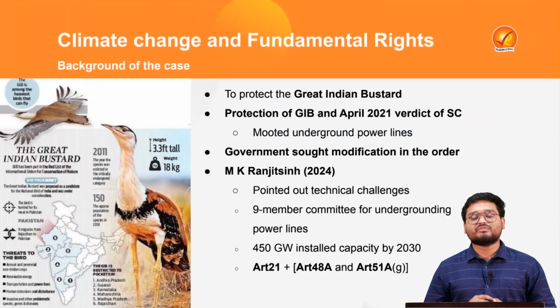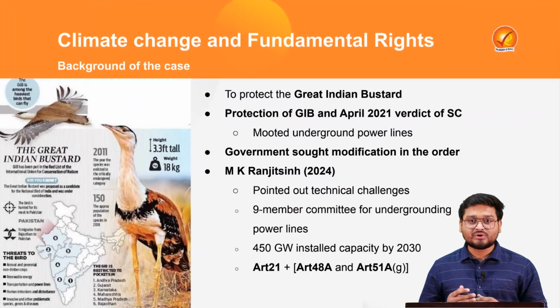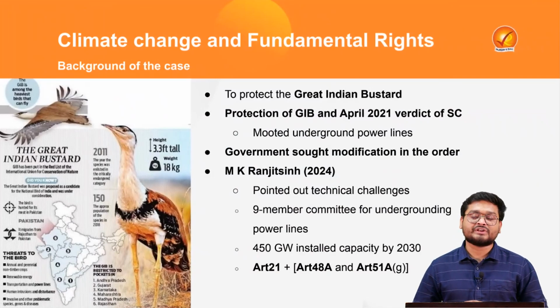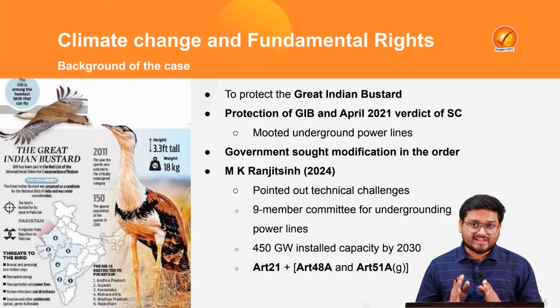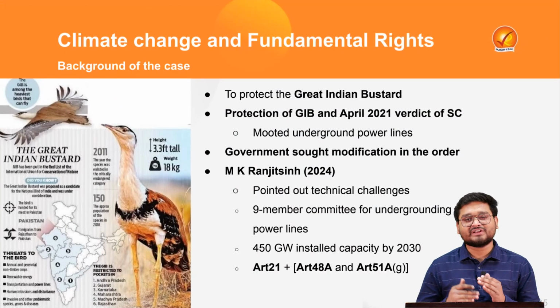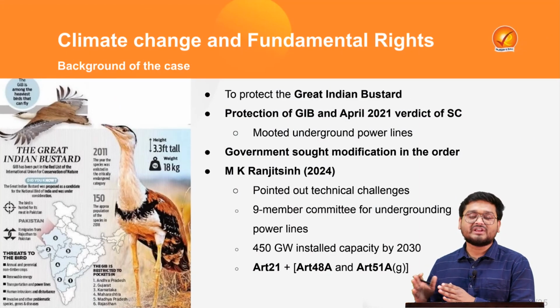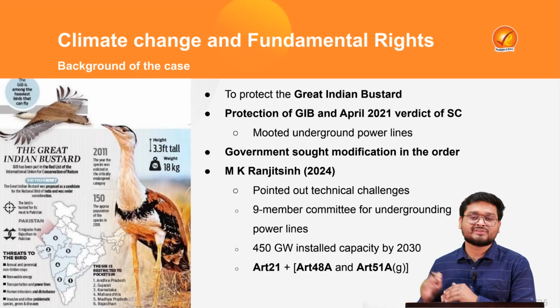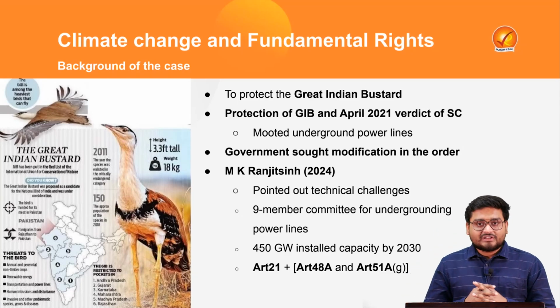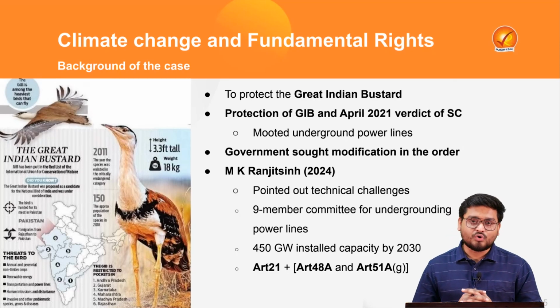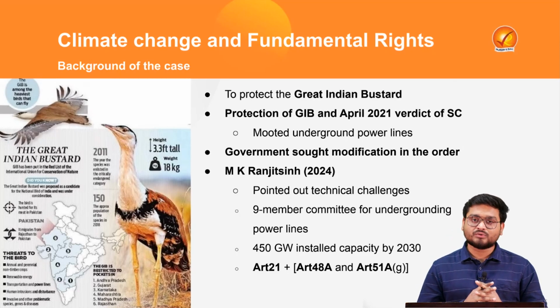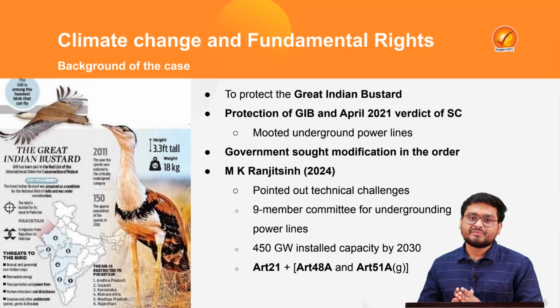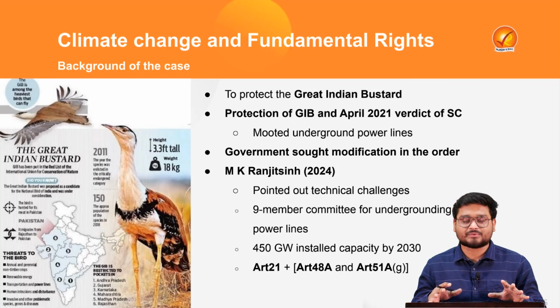Now here, to begin with, the Supreme Court has particularly deliberated on a very important issue concerning the great Indian bustard. This has been covered in the previous Analysts, along with the various impacts and regulations, but here we will briefly understand the background, and mainly we will be focusing on the impact of climate change on our fundamental rights. Recently the Supreme Court has deliberated on the issue of the great Indian bustard, and we know that the species, the GIB, is particularly endemic to India as of now, and also particularly endemic to the Indian subcontinent.